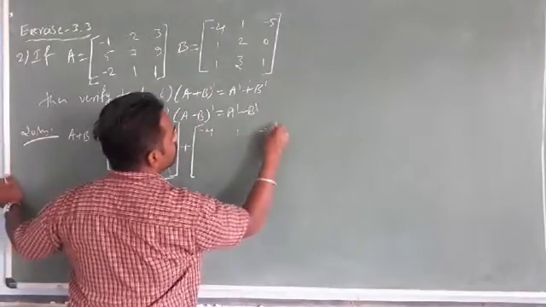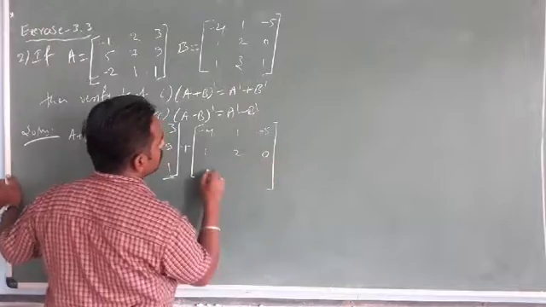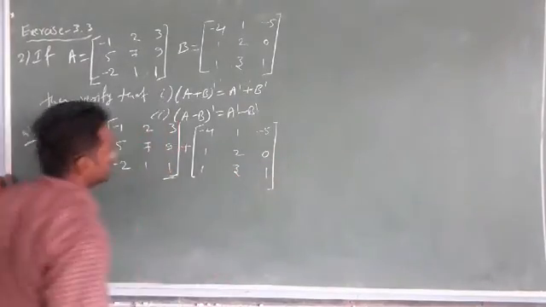A + B. What is the matrix A? That is −1, 2, 3. The second row is 5, 7, 9, and the third row −2, 1, 1. Okay. Plus matrix B. What is the matrix B? −4, 1, −5; 1, 2, 0; 1, 3, 1.